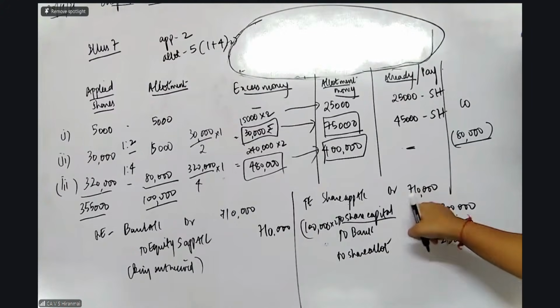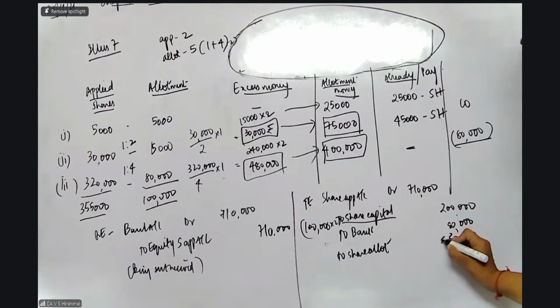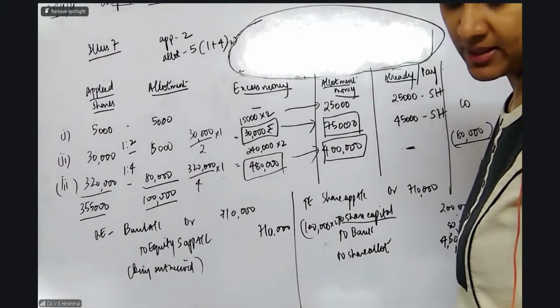You can take 7,10,000 minus 2,80,000. You can get it as 4,30,000. Easiest way to understand. Any doubts till this, my dear students? Do you people have any doubts with this?